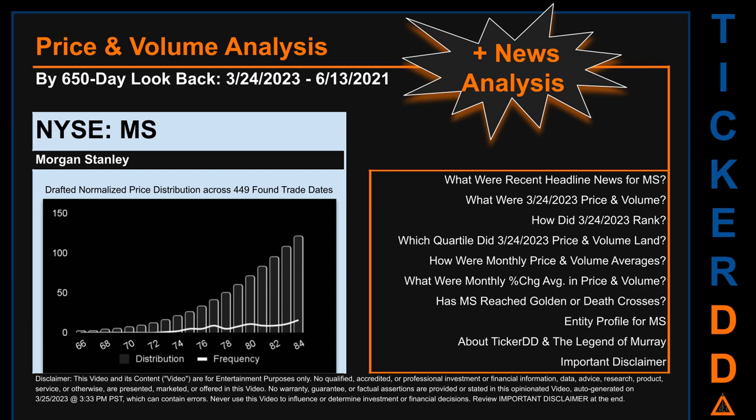The chart shown on this page is our initial attempt at studying the price for MS after dynamically normalizing price distribution across those discovered trade dates. The bar chart is the generated distribution and the overlaid line graph, if it is generated, is the frequency of the prices on the x-axis. We will enhance this look-through as our AI model progresses in the next iteration.